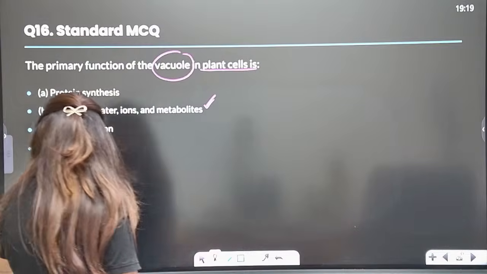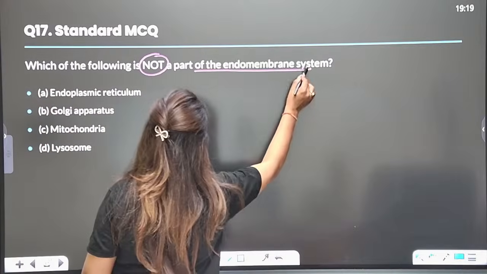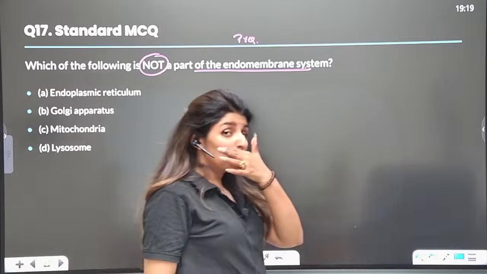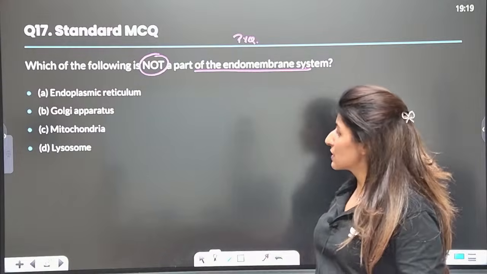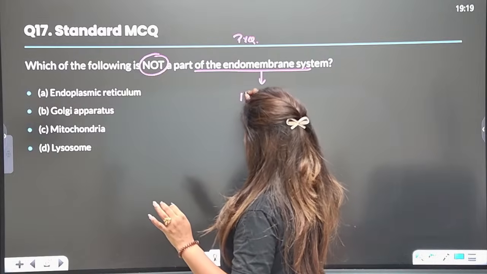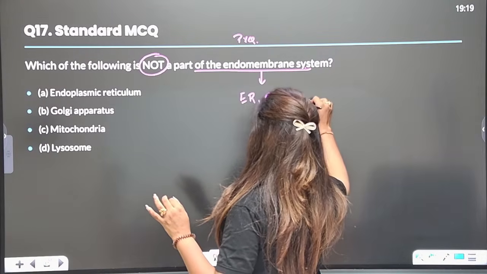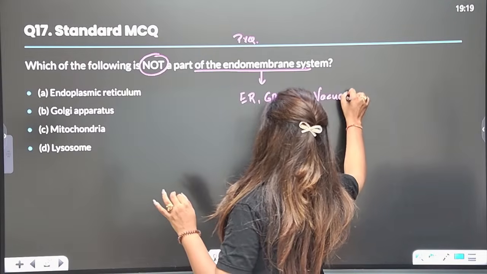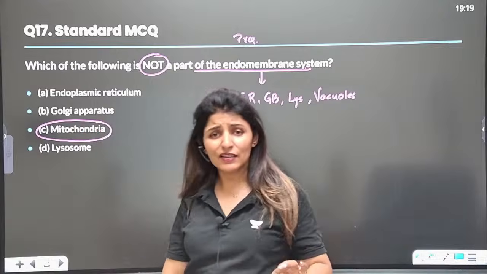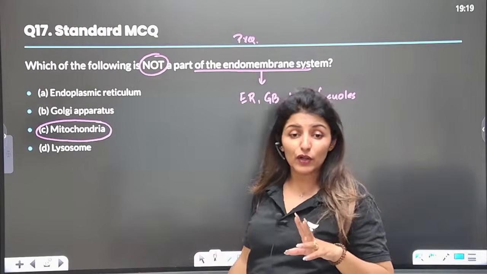Everyone. And now moving on to the next, which of the following is not a part of endomembrane system? So guys, this question has been asked multiple times. The components of endomembrane system are, what are the components? So we have ER, Golgi bodies, we have lysosomes, and there are vacuoles. These are the four components. Which one is not? Answer is mitochondria. It is clearly written, mitochondria, peroxisomes, chloroplasts, they are not a part of endomembrane system.